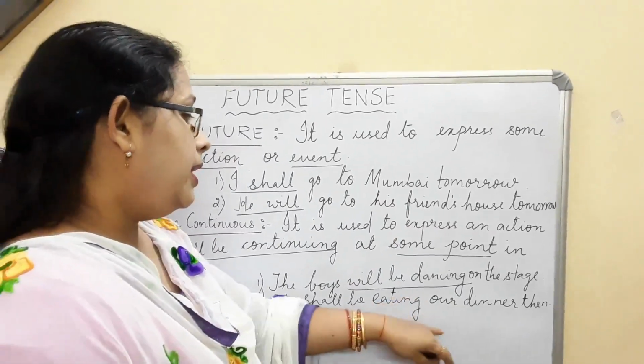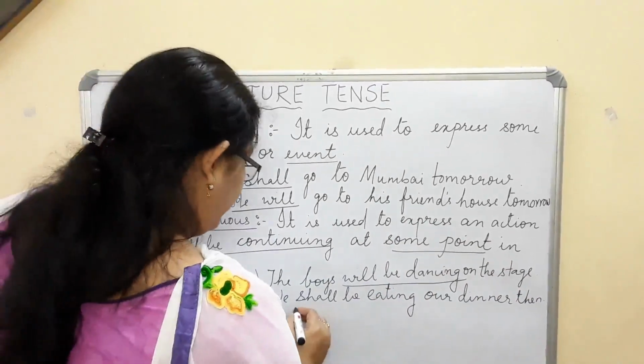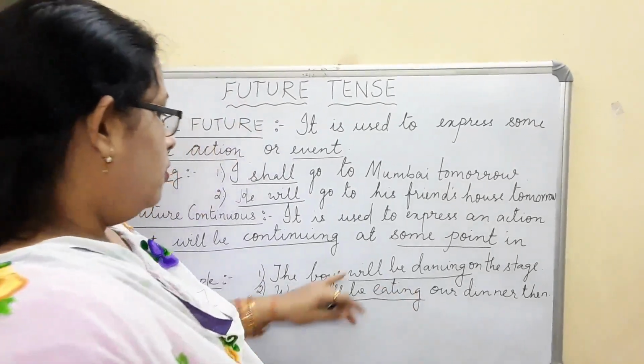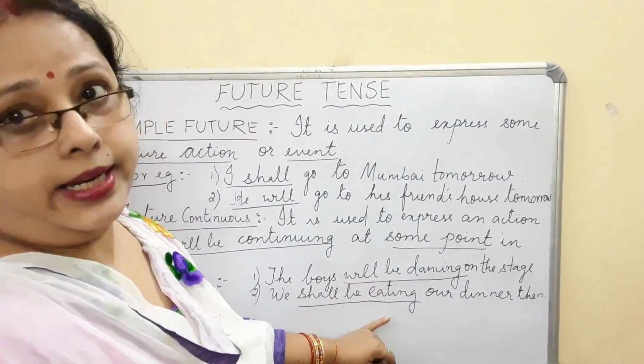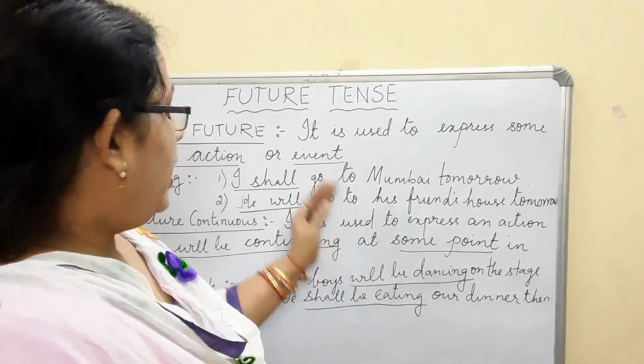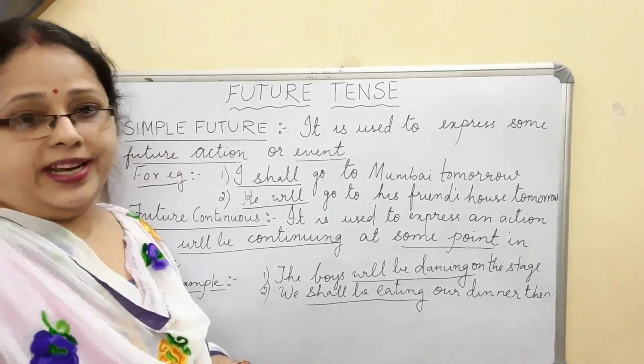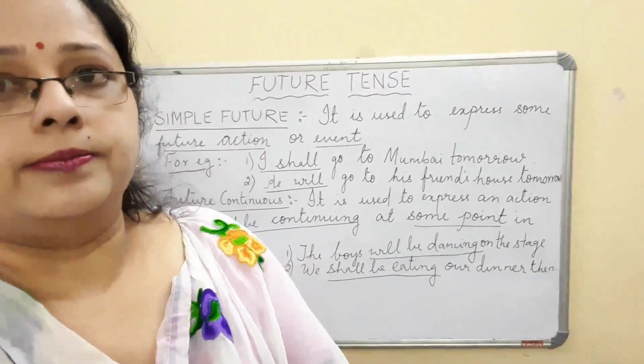We shall be eating our dinner then. Shall be eating. Will or shall be plus verb ing. This is future continuous. After this, we will be reading the next part, that is future perfect.